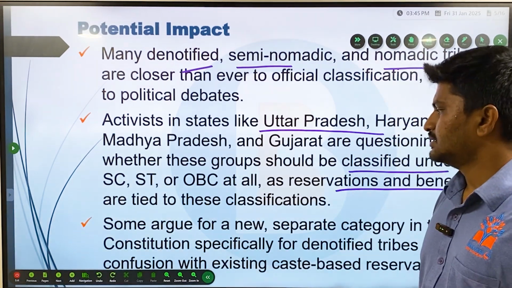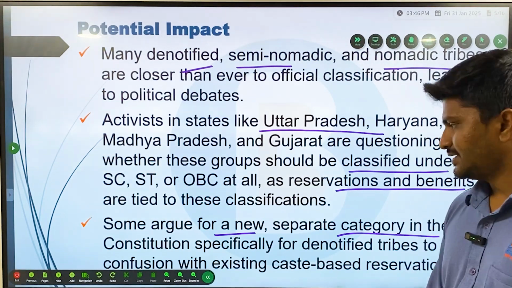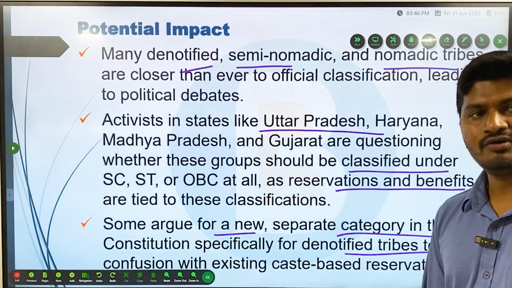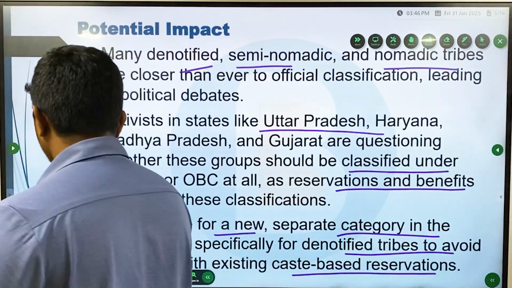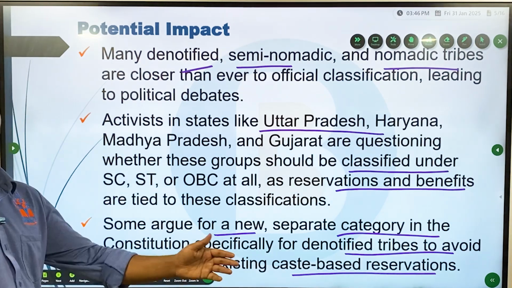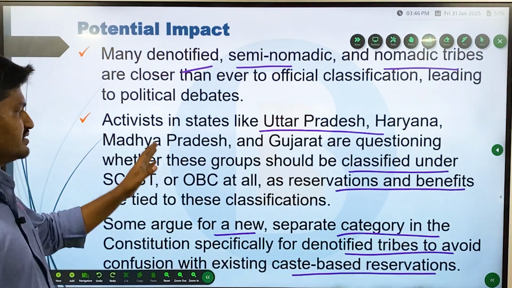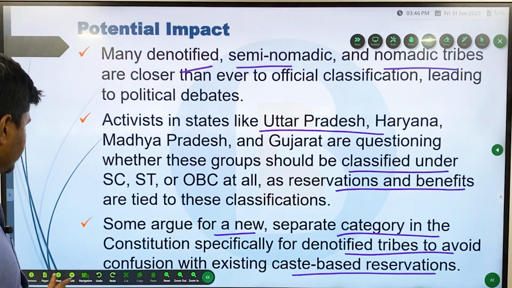Some argue for a new separate category in the constitution specifically for the denotified tribes in order to avoid confusion with existing caste based reservations. So they are asking for a new scheduled group of tribes such as denotified tribes. After SC, ST, OBC, there should be another list containing only the category of denotified tribes.